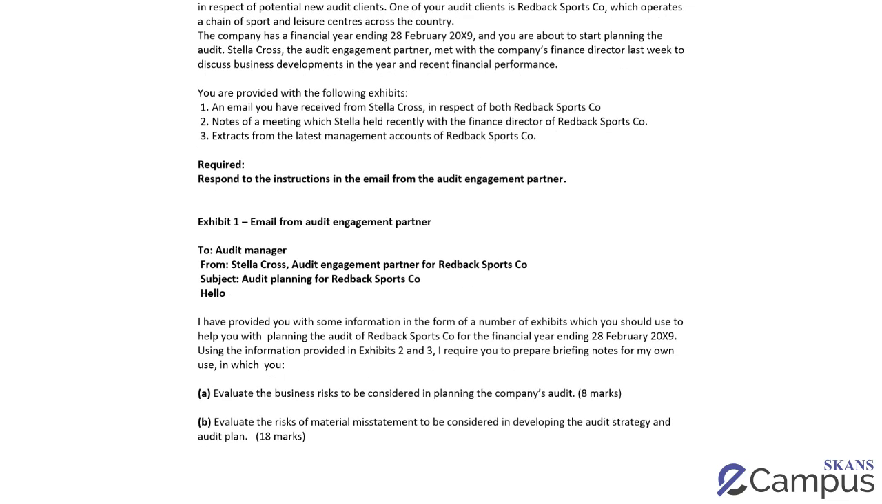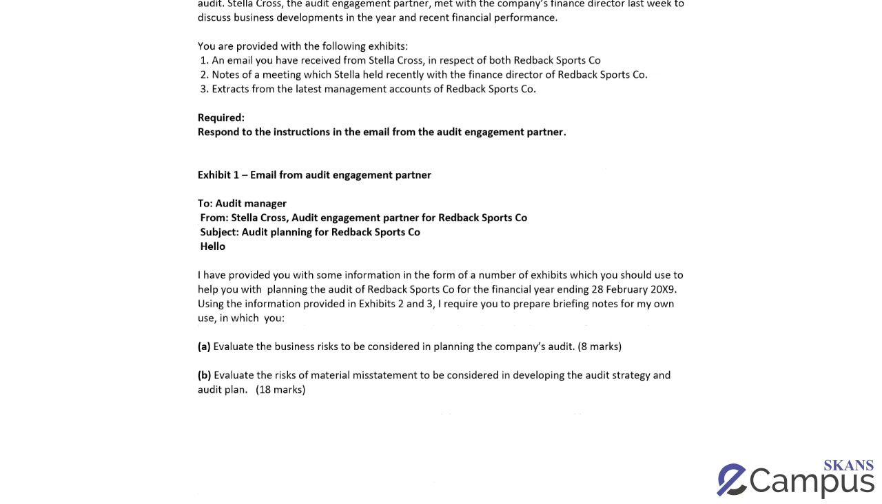Now, if I look at the requirement over here, when I read the case study, I understood that for the first part, I have to evaluate business risks for 8 marks. And then I have to talk about risk of material misstatement for 18 marks. So the examiner has specified risk of material misstatement. That basically means there are no marks for detection risks. She's only asking you to talk about ROM. Risk of material misstatement has specific techniques. So very easy marks if you follow those techniques.